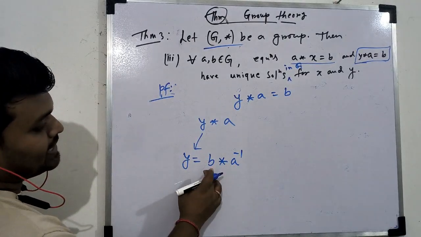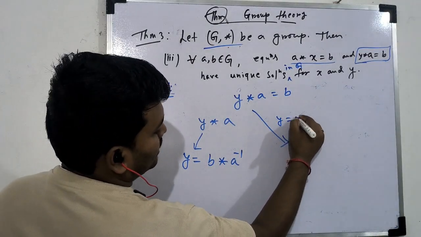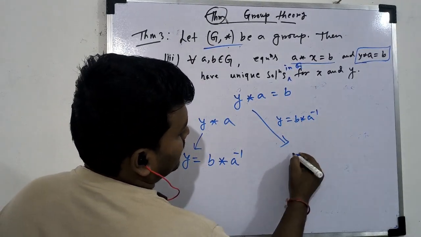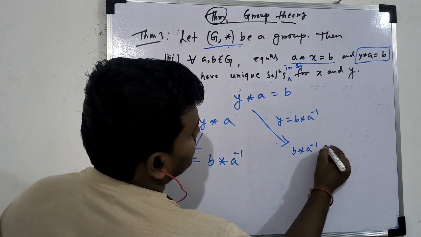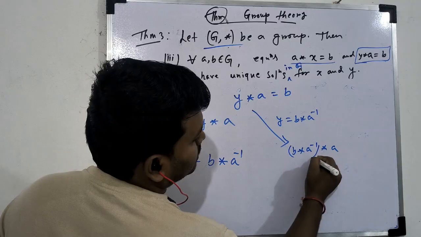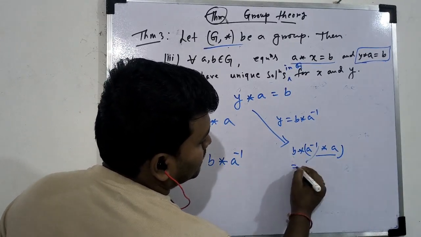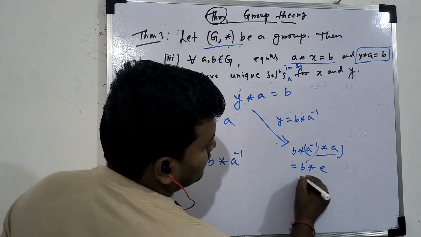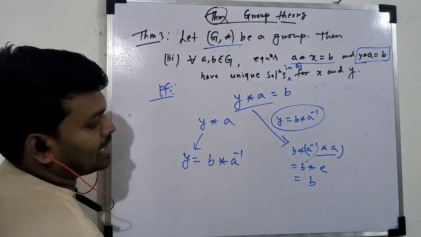So if you put y equal to B star A inverse, you get B star A inverse star A. First this, and by associative property you can write this, and this one will be B star E, and this will be B. So if you put y equal to this, you will get y star A equal to B.